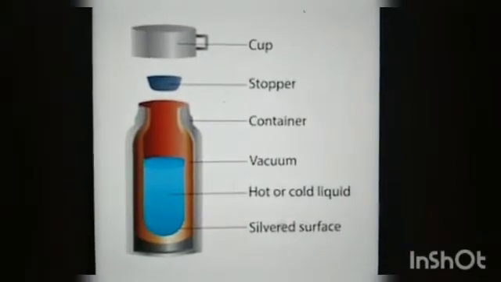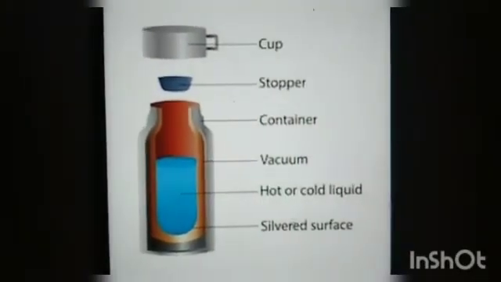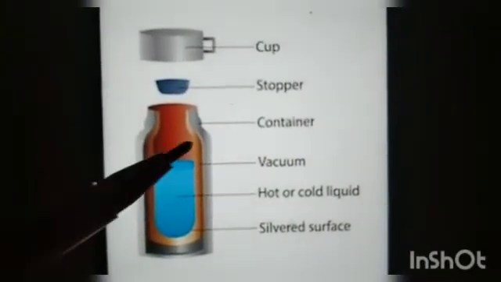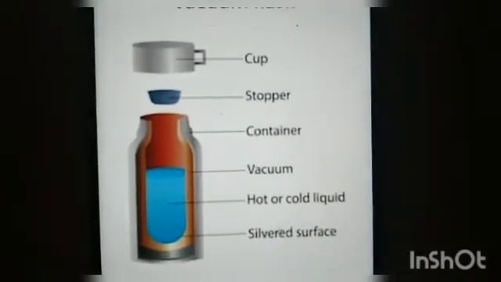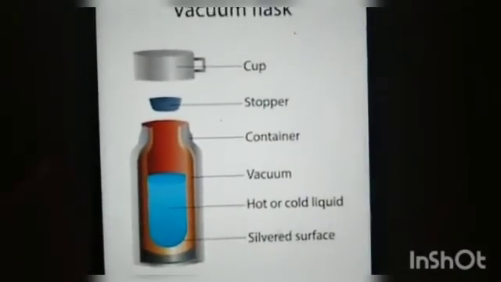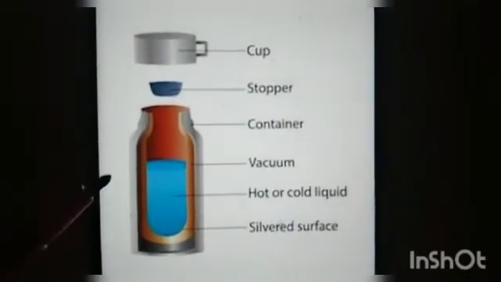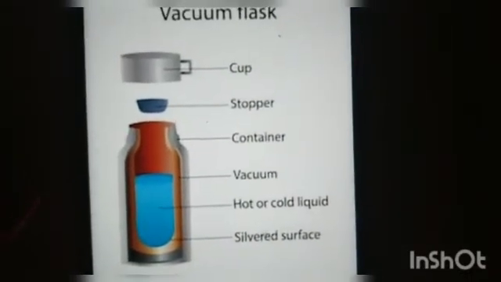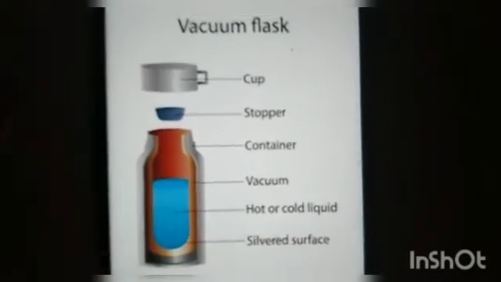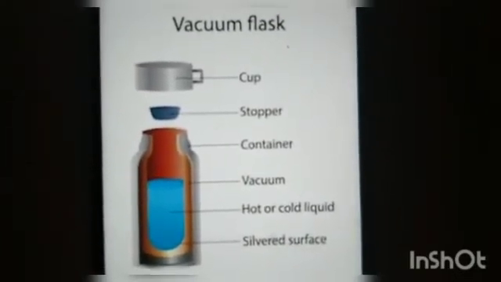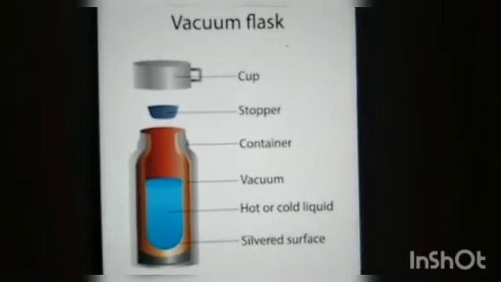How can we prevent loss of heat using a vacuum flask? A vacuum flask is a device used to keep hot liquids hot and cold liquids cool for a longer time. We all use flasks for storing tea, coffee, hot water or cold water. So that is a vacuum flask. It consists of a double walled container of glass or metal.